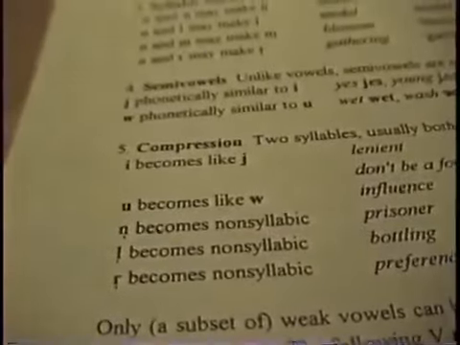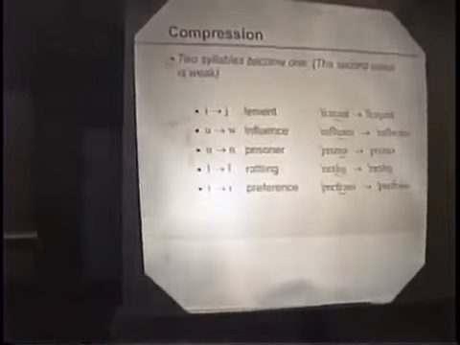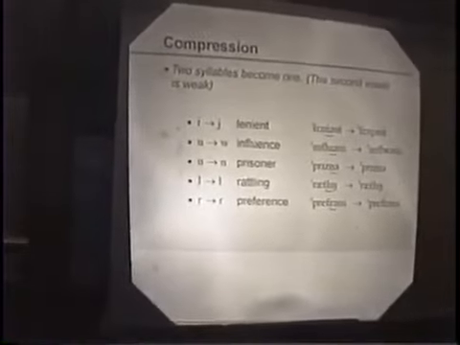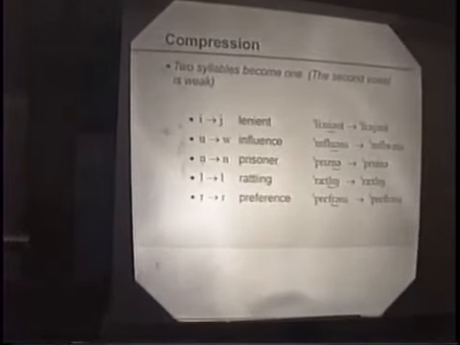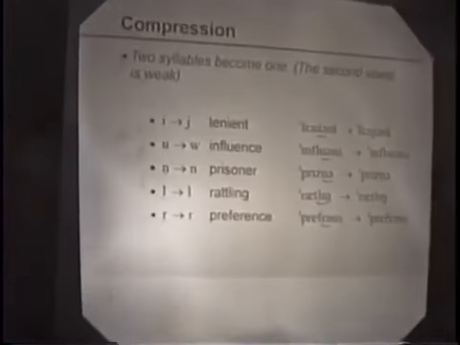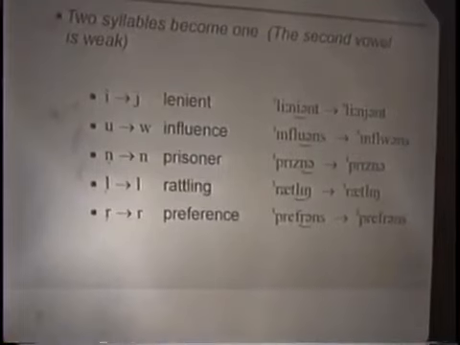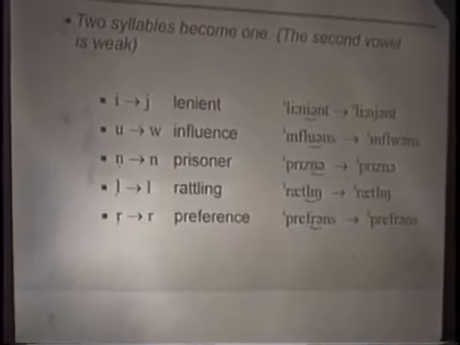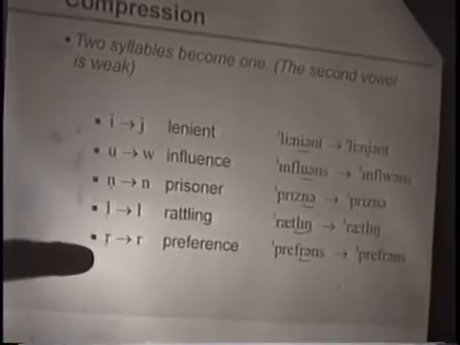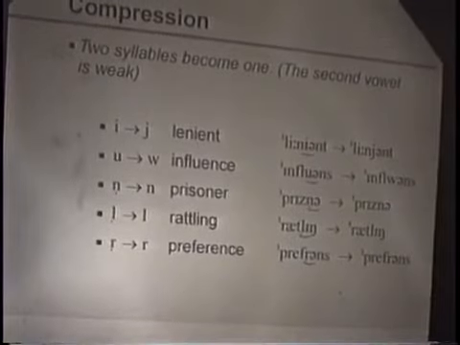The phenomenon that we nowadays call compression. Now, the essential point about compression is that we change the number of syllables. It's an optional process where we can reduce the number of syllables by changing something that's syllabic into something that's non-syllabic. We change either a weak vowel into the corresponding semivowel, or we change a syllabic consonant into the corresponding non-syllabic consonant.